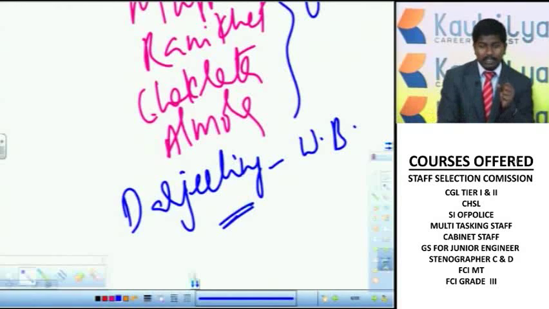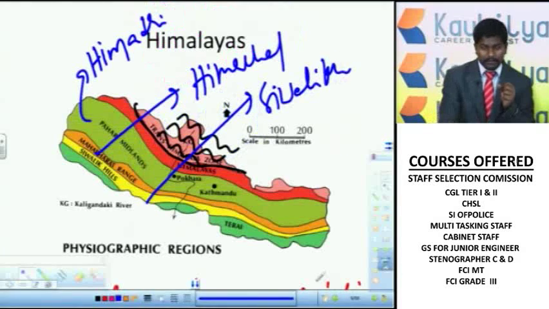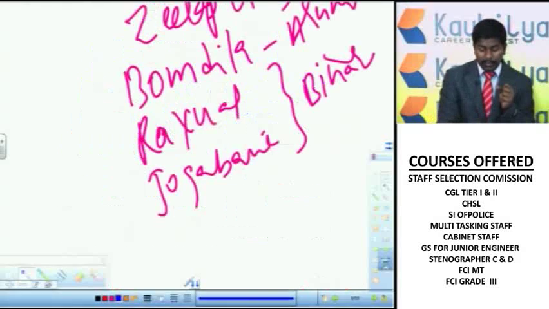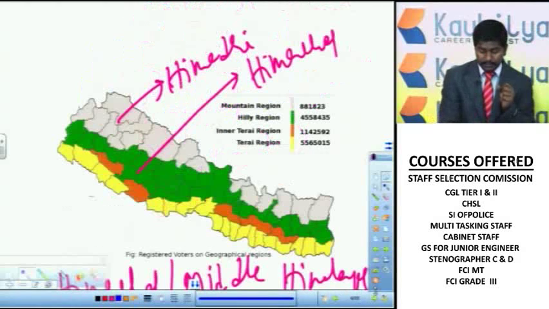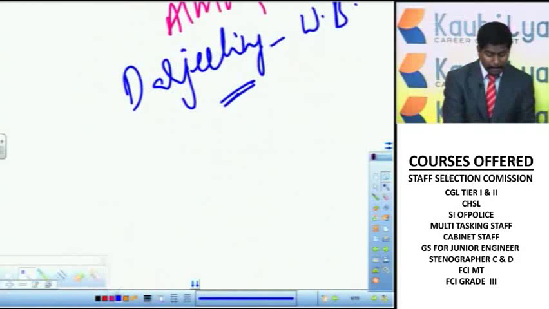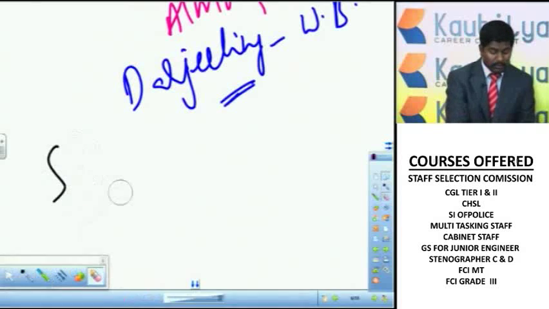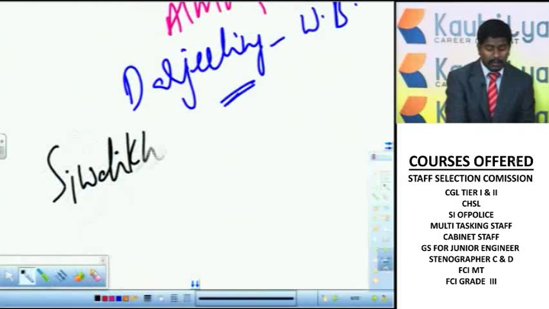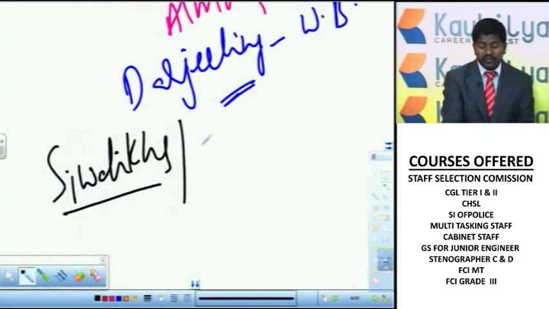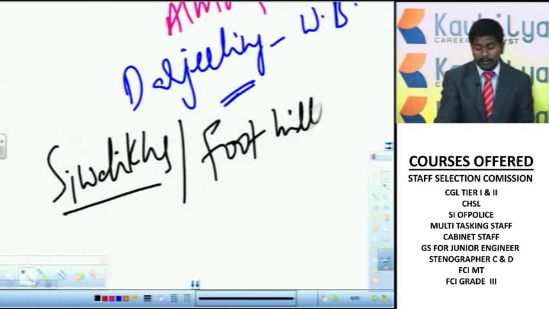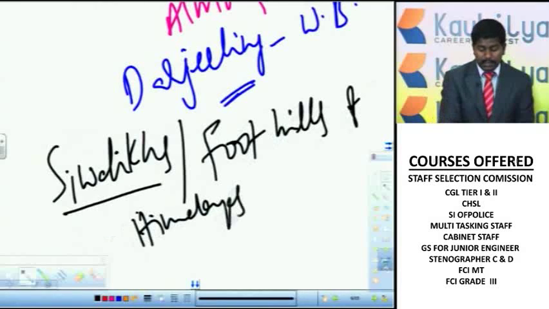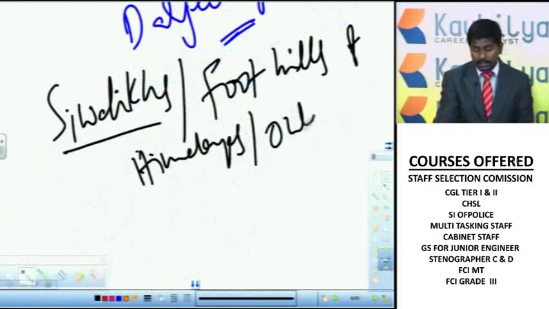Then coming to the third section of the main Himalayas. I told you these Himalayas are of three sections like Himadri, Himachal and Shivalik. Now the third section is Shivaliks. And these Shivaliks are also called foothills of the Himalayas, or these are also called outer Himalayas.